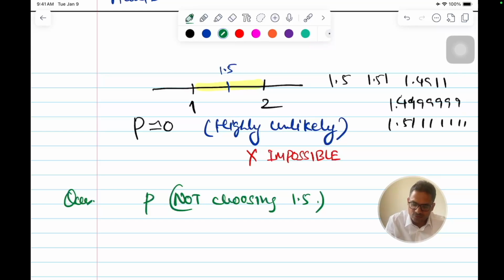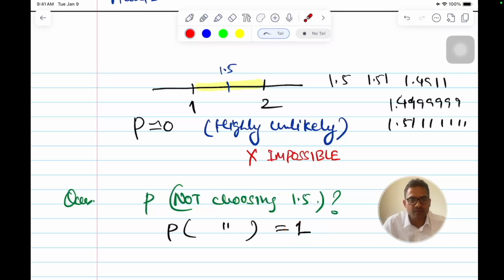We can say that the probability of not choosing 1.5 will be equal to 1 for all practical purposes, because choosing 1.5 is so unlikely. But can we say that for sure? Again, the other way around, that whatever I do, I will not be able to hit 1.5.